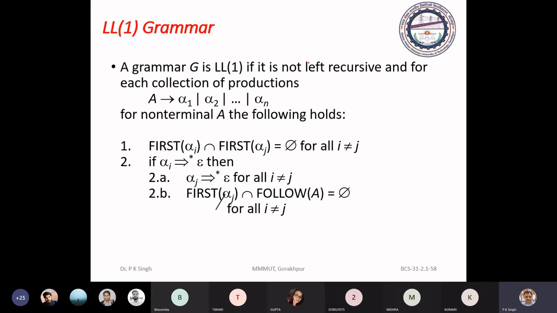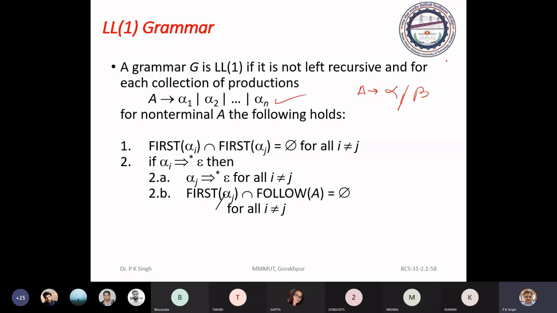If we have a grammar having production like A → alpha | beta, then there will be two entries in a particular position of the table.